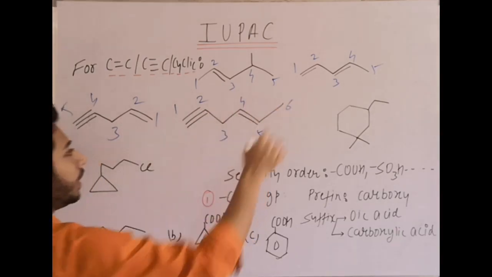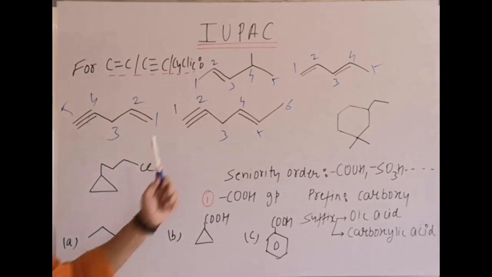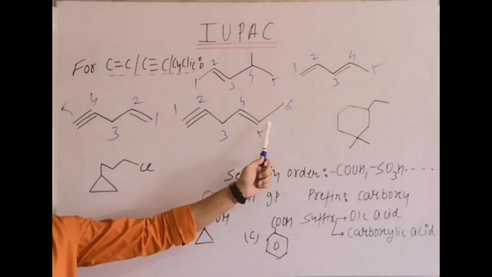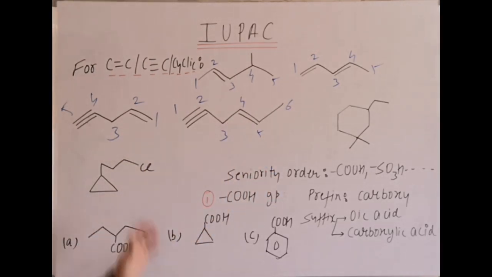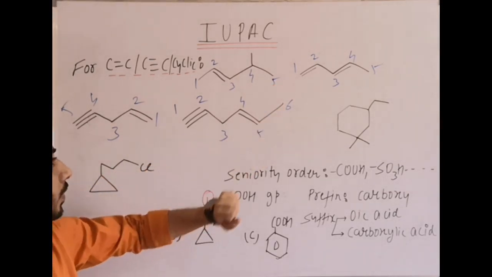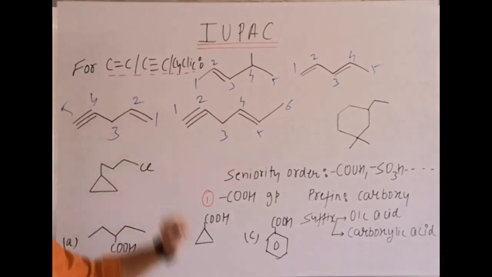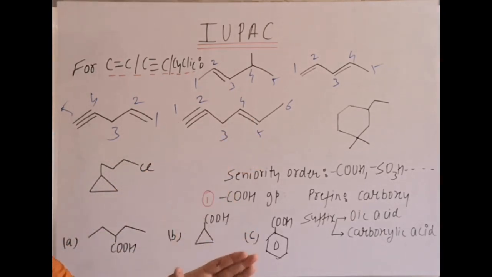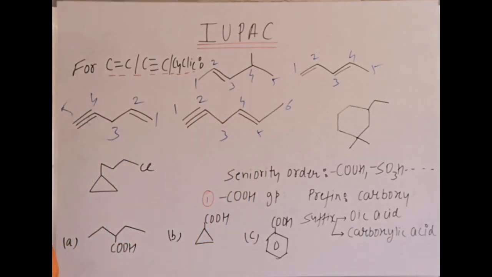So listen carefully. We always check: select the longest chain, give minimum number to multiple bonds. So here we are getting the first number, while from the right side we are getting the second number. Then when you name it, name sequentially: the root word is hex, then 4-en-1-yne, alphabetically E is prior to Y. Hex-4-en-1-yne.